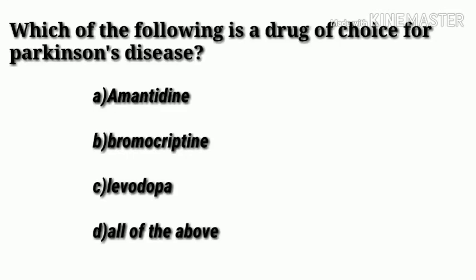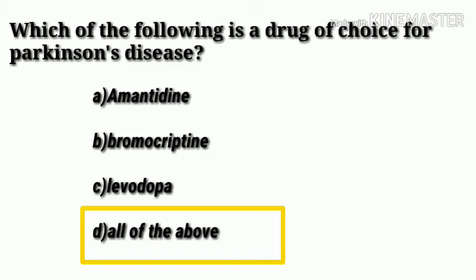Which of the following is a drug of choice for Parkinson's disease? Options: A. Amantadine, B. Bromocriptine, C. Levodopa, D. All of the above. Answer is option D. All of the above. Because amantadine, bromocriptine, and levodopa are the drugs of choice for Parkinson's disease.